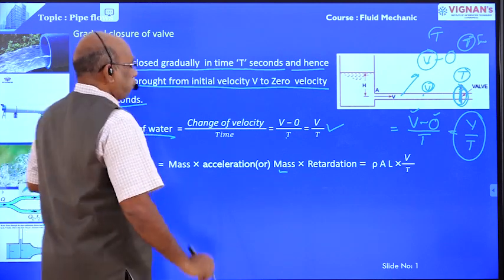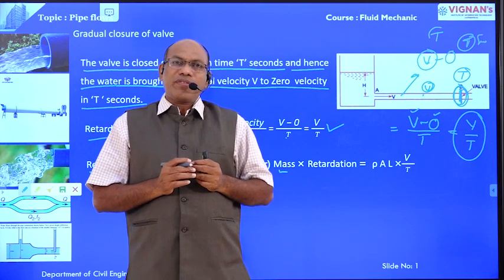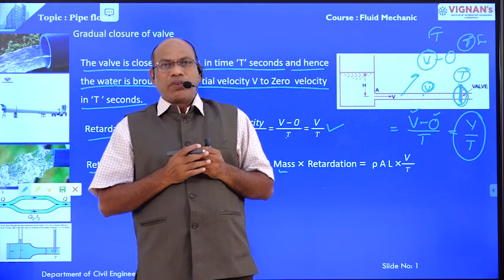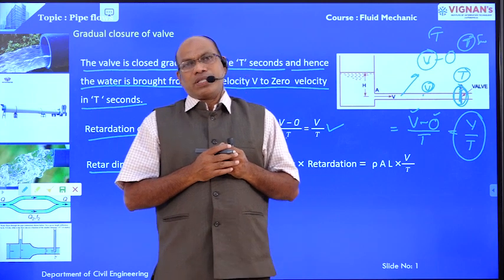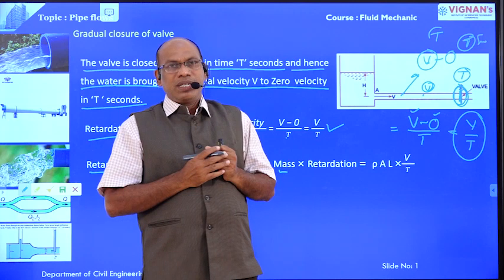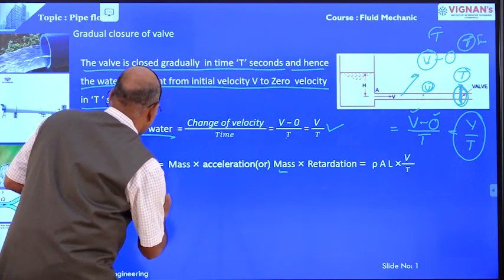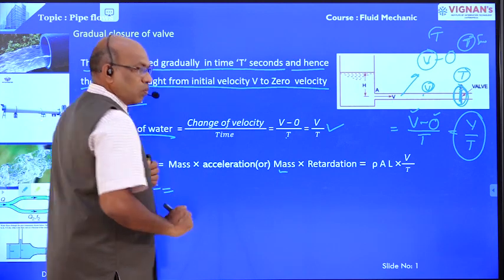Now, retarding force. Force equal to mass into acceleration, or mass into retardation here, as I have already given the formula. What is the mass?